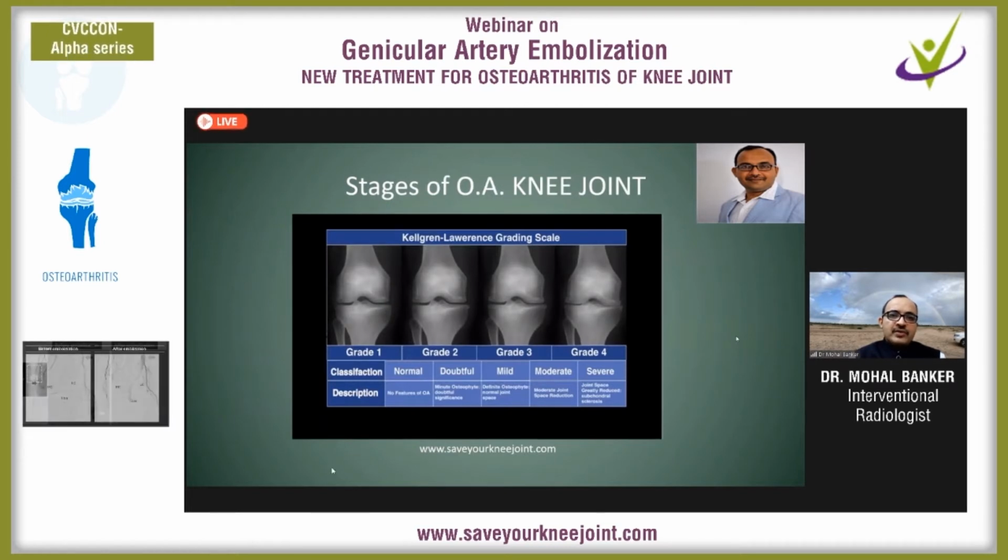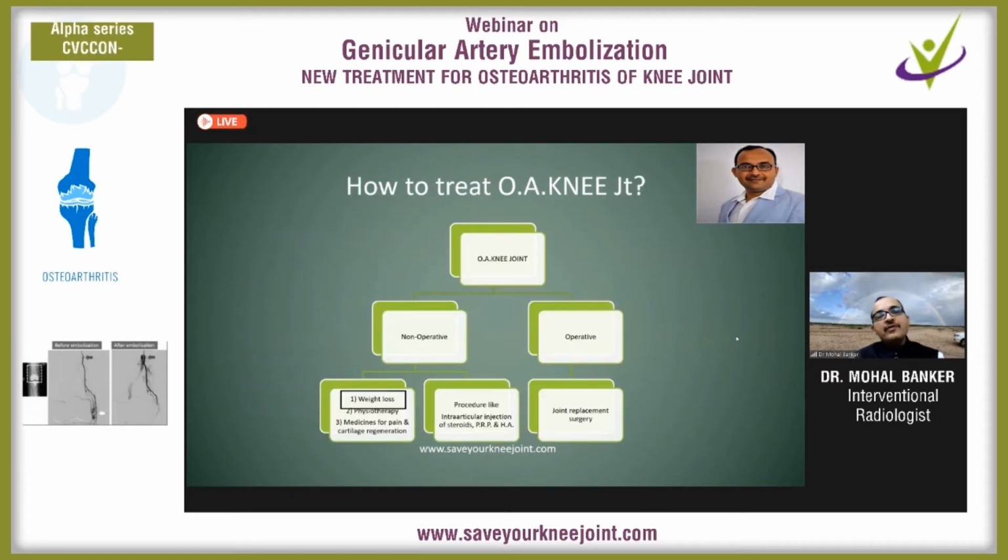So there are a total of four stages of osteoarthritis. Grade 1 is a mild one, and grade 4 is a severe one. In grade 4, there is no joint space, there is no cartilage left. So pain is maximum in the grade 4 stage.